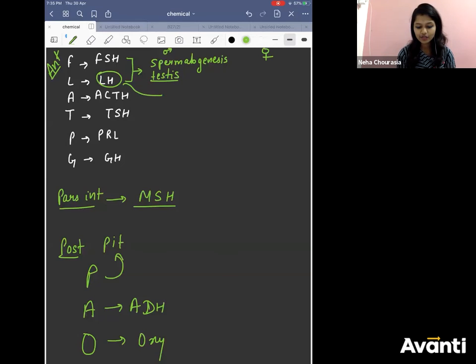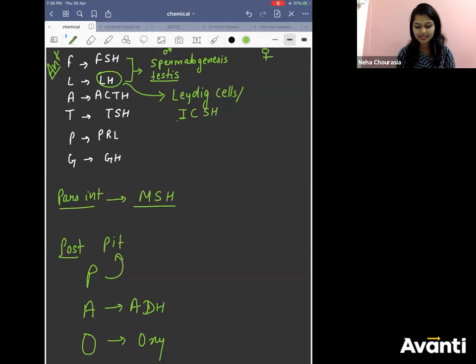Especially if you learn about LH, LH helps in the secretion of androgen. There are some cells in the testis called Leydig cells, or also called interstitial cells.